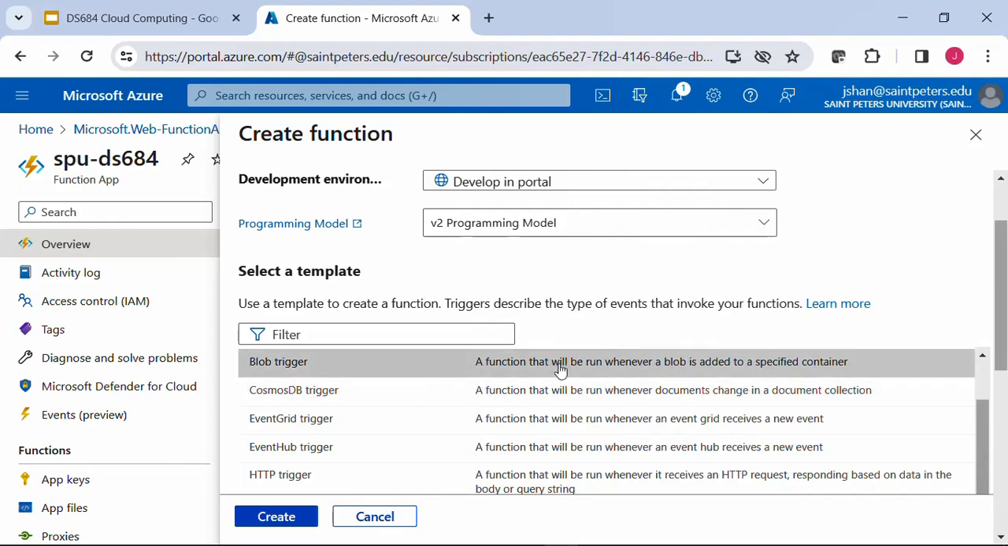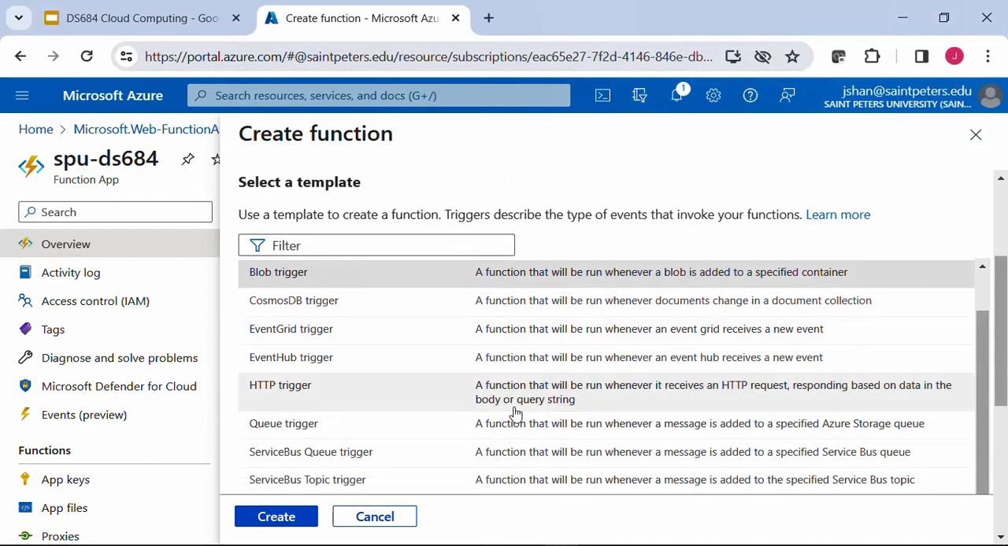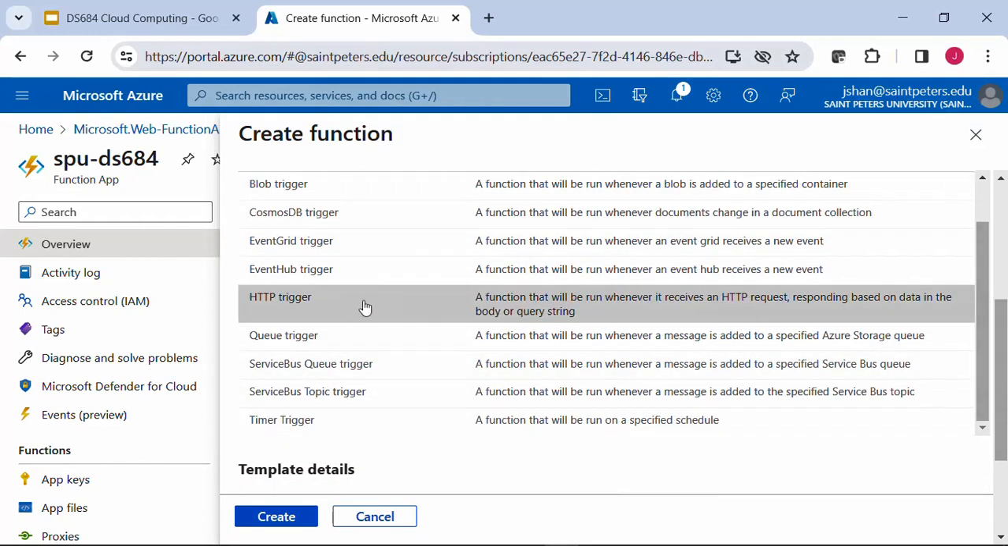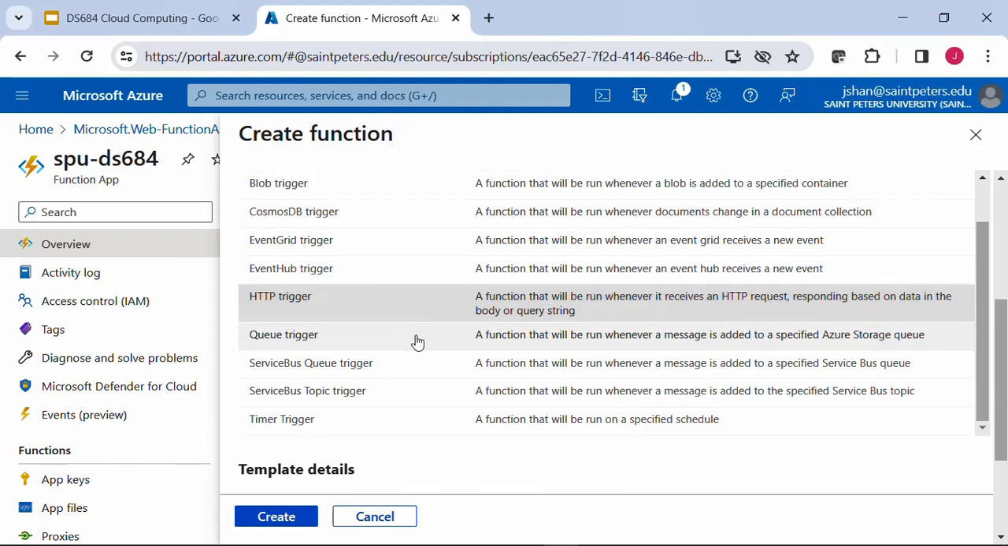Or blob trigger: if a storage blob is changed, then this function will automatically get triggered. What we are going to choose here, however, is this HTTP trigger, which means with this function comes an HTTP URL. Every time you call this URL somewhere, say from a browser or from Postman, this function will be triggered.